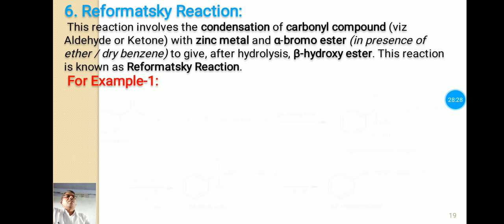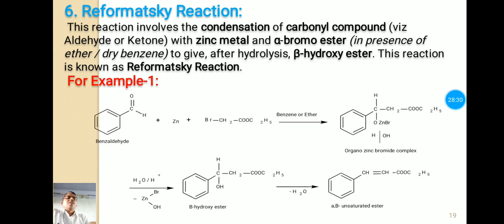For example, consider benzaldehyde treated with zinc in presence of this alpha bromo ester, in presence of ether or benzene, and that forms this intermediate product, and this intermediate product on hydrolysis forms the beta hydroxy ester.